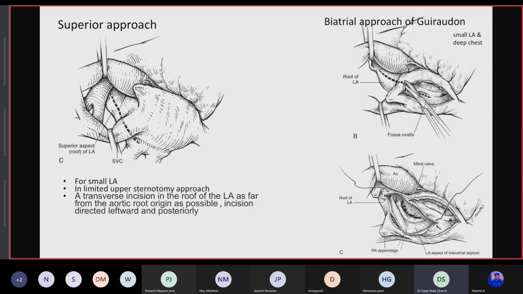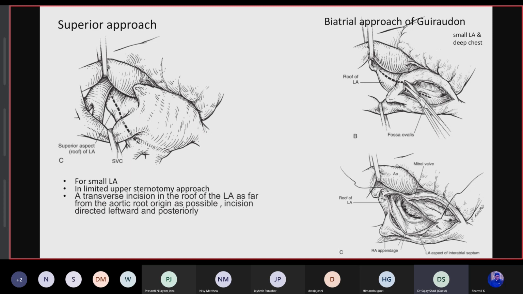And this problem becomes even more acute once you are in the extended transseptal approach. The trick in the extended transseptal approach is not to be turning your scissors towards the base of the heart. Do not turn it down when you have incised at the roof. You really need to be looking at the bottom picture on the right side. If you look at it, you're more or less coming close to the left atrial appendage there. That's the direction to follow.